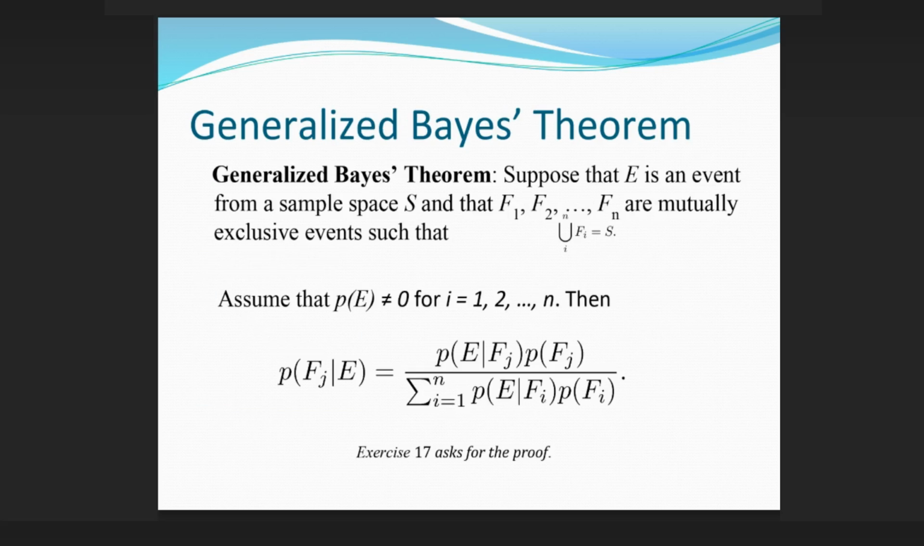Generalized Bayes' theorem. Suppose that E is an event from a sample space S and that F1, F2, ..., Fn are mutually exclusive events such that the union is S. Assume that P(E|Fi) does not equal 0 for i equals 1, 2, ..., n. Then the following holds. Exercise 17 asks for the proof.